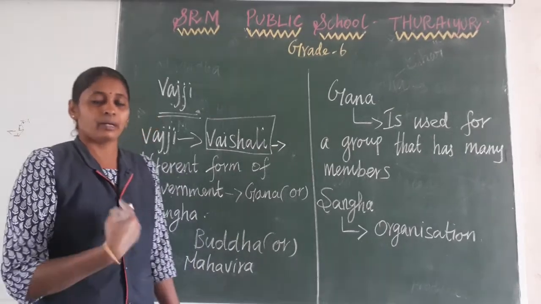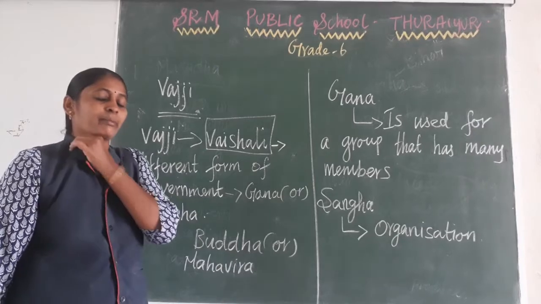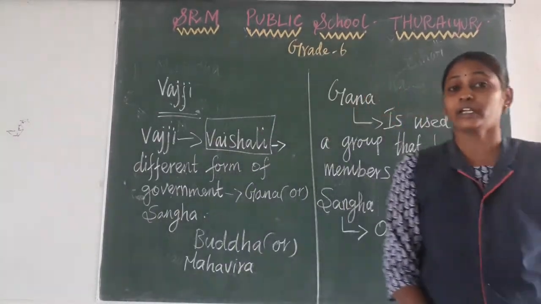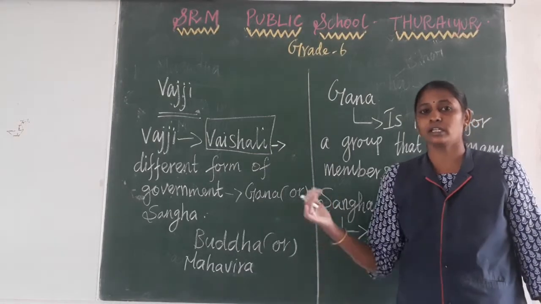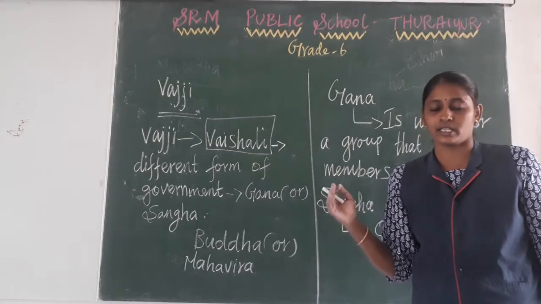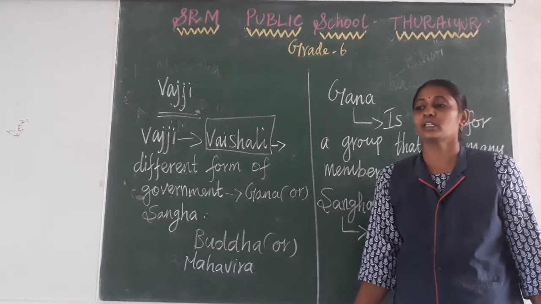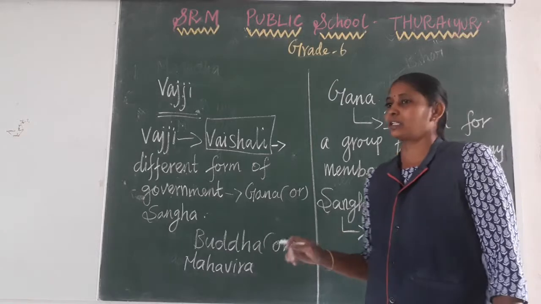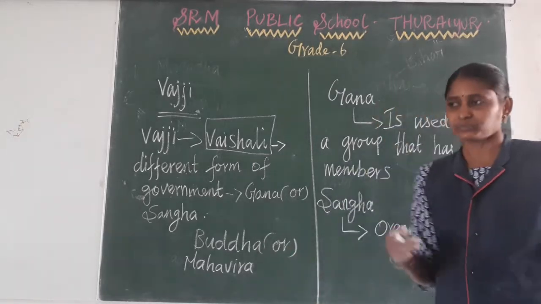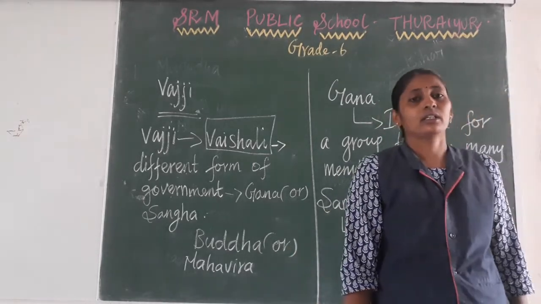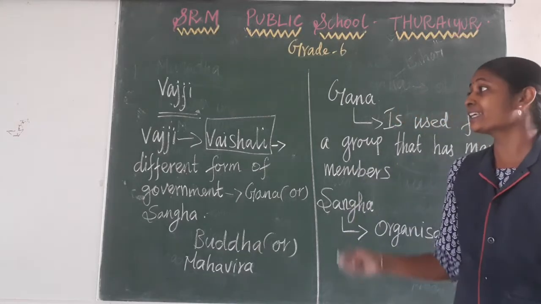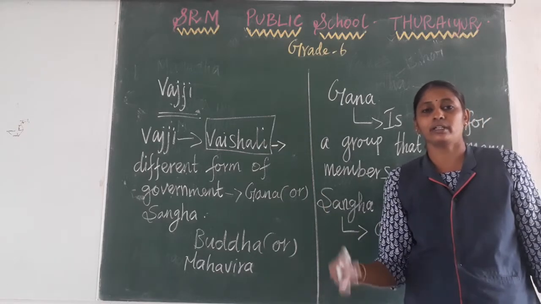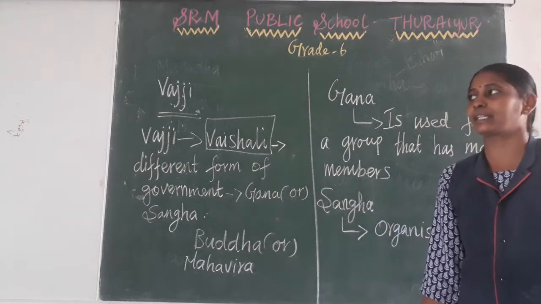Now I will discuss Magadha. One of the rulers of Magadha, Ajatashatru, tried to control this Vaji and expand his ruling area up to Vaji. He sent his minister, but they were not able to conquer this land. But later, around 700 years later, one of the Gupta rulers captured Vaji and brought it under his rule. That we will discuss in the next lesson.